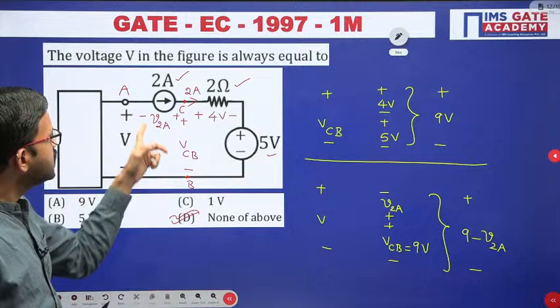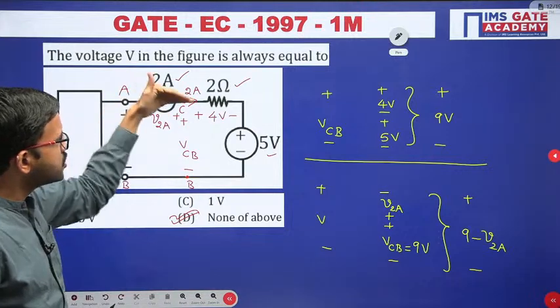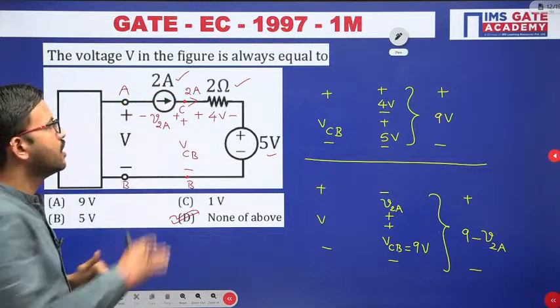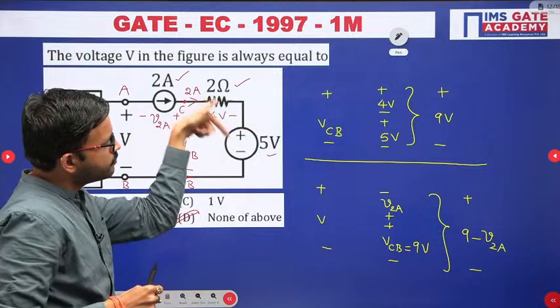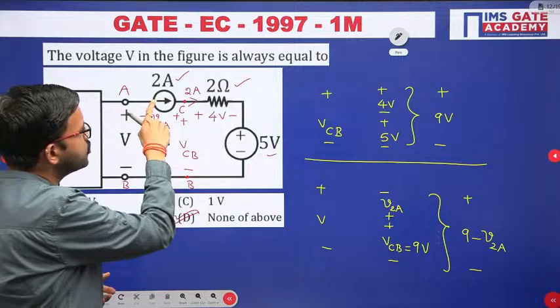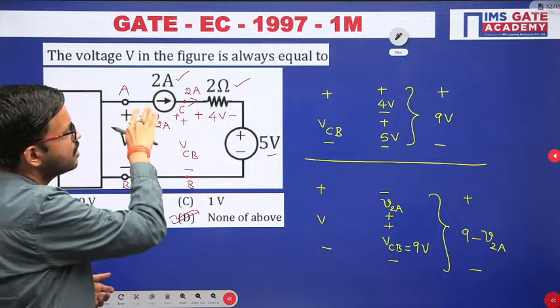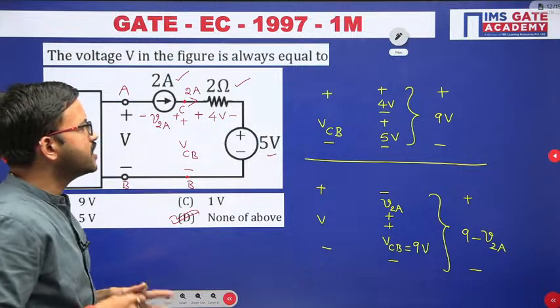Yeah, Amarjit, in this case, since you are having a 2 ampere current source, because it is producing 2 ampere current, and since all the elements are connected in series, this 2 ampere current is flowing in this particular 5 volt source. Similarly, if instead of 2 ampere they have given 4 ampere, then 4 ampere current will flow like that. So the conclusion point is very simple.